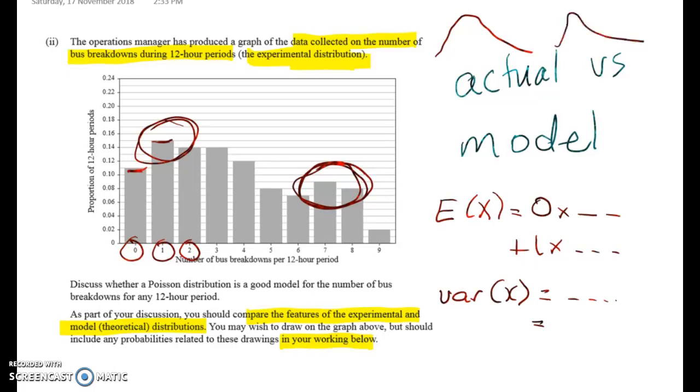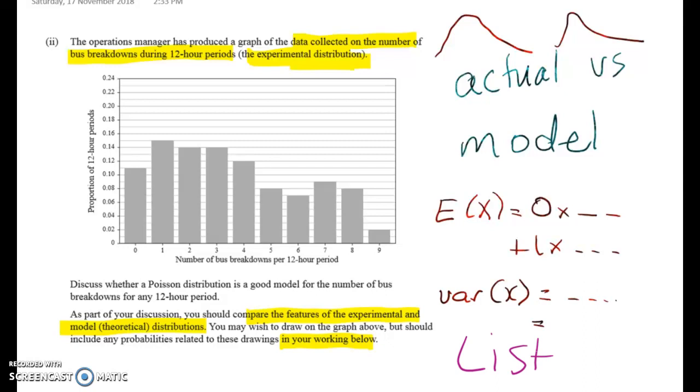Right, so then the next obvious thing to do, and it even hints at this, is to just get your calculator and put the numbers on, okay? So if you do that, you've then got to use them in the question. So to do that, you need to go to your calculator, go to distributions, stat, dist, let's see. But this time we want to use list when we're in the Poisson distribution.